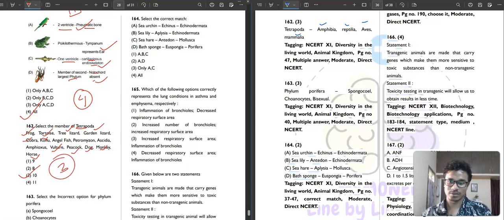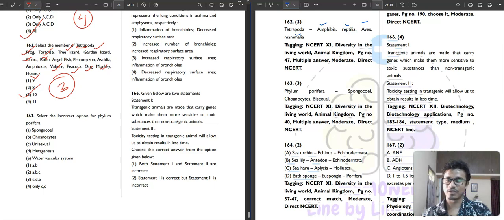And question number 163. Select the incorrect option for phylum Porifera. Spongocoel, yeah, it does have a spongocoel. It does have choanocytes. Is it unisexual? No, these are bisexual. Does it have metagenesis? It doesn't have metagenesis. Water vascular system? No, they have a water canal system, not a water vascular system. In which phylum is the water vascular system present? That is Echinodermata. Third option is your correct answer. Then question number 164.